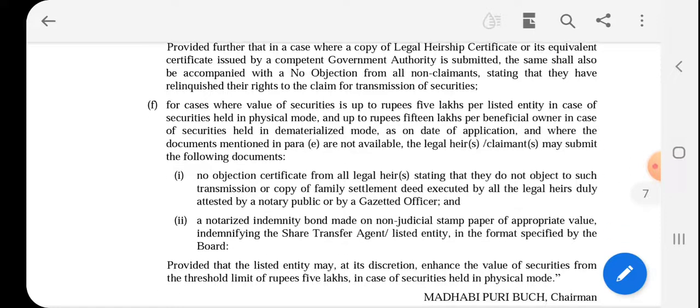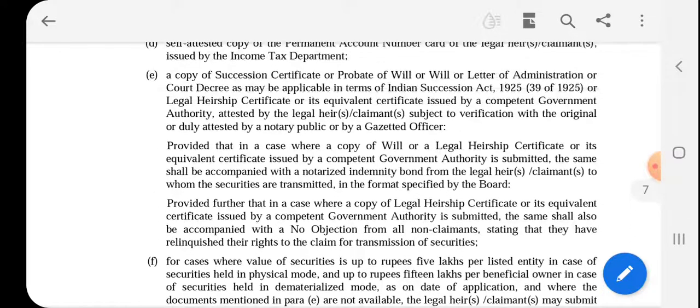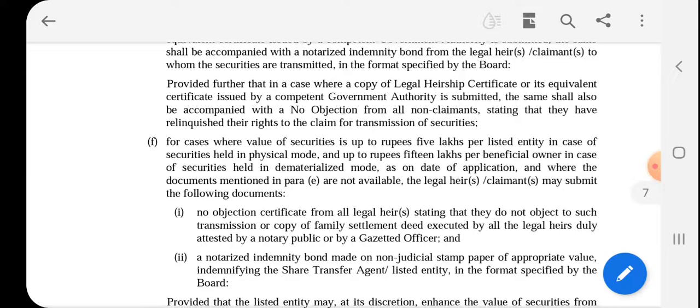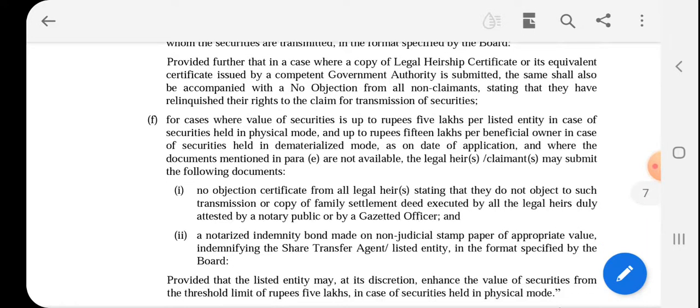And sixth, in case the value of the securities is up to 5 lakh rupees per listed entity for securities held in physical mode, and up to 15 lakh rupees per beneficial owner for securities held in dematerialized mode as on the date of application, and where the documents mentioned in point five, the succession certificate, probate or letter of administration, are not available, the legal heir or claimant may submit the following documents.